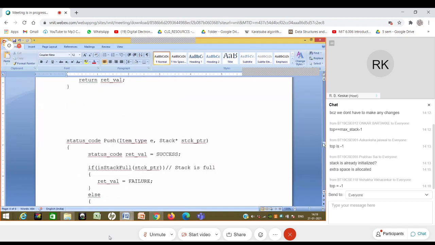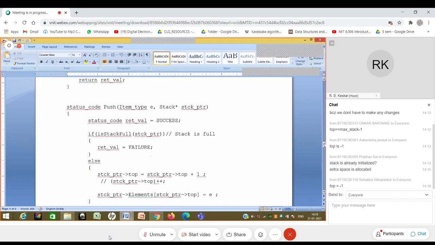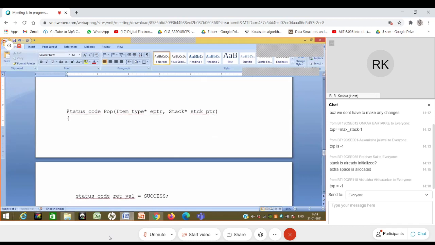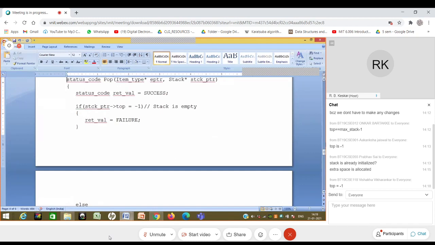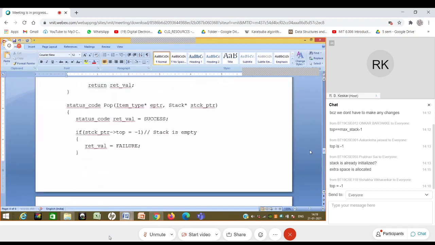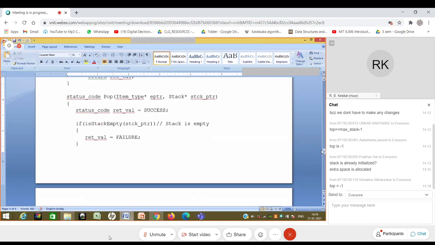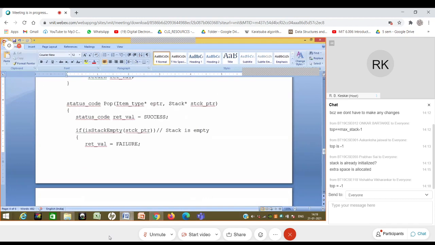Similarly, just like I did for push, I can do it for pop. I had to check whether stack is empty or not, which I can do over here by replacing this with the function is stack empty, and I will just pass stckptr so that it can immediately use it and check. Now again the pop function looks much better, because pop function says that if the stack is empty, it is a failure for pop.